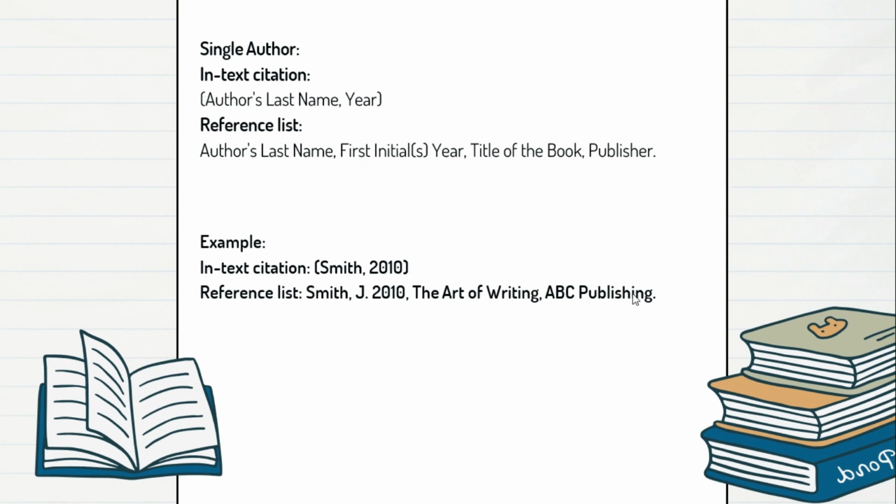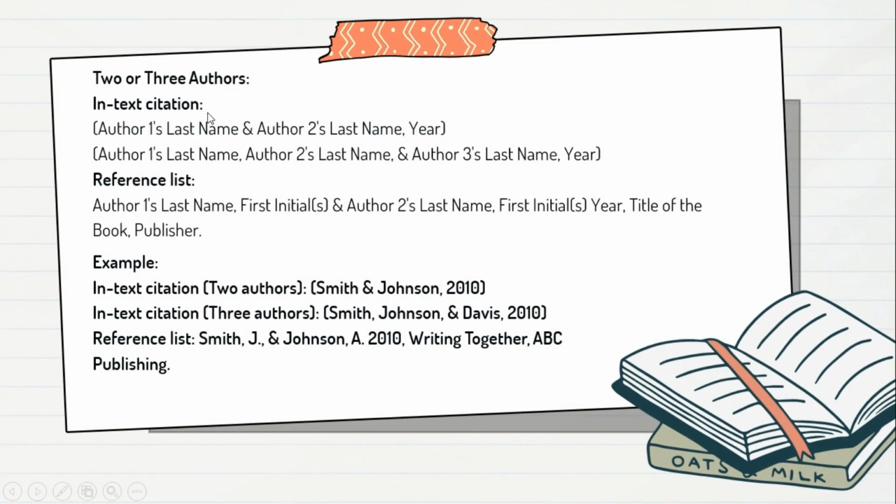Now, for two author citations, state the authors' surnames in the order they appear on the source, year of publication, and if quoting, include the page number or timestamp. The word "and" is used when the surnames are a part of a sentence, but the symbol "&" is used when the names are in parentheses. In reference, for two or three authors, you have to use author one's last name and author two's last name, year. See the example, they follow the same structure for both.